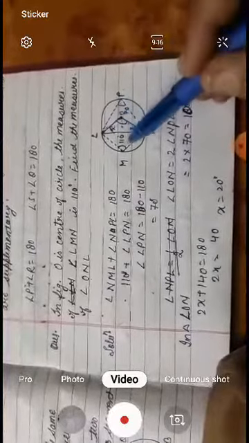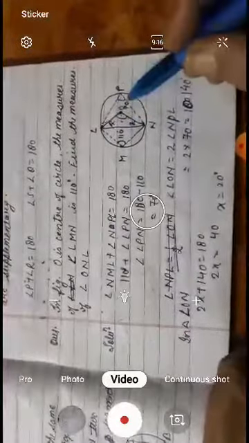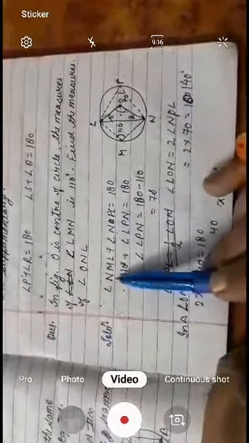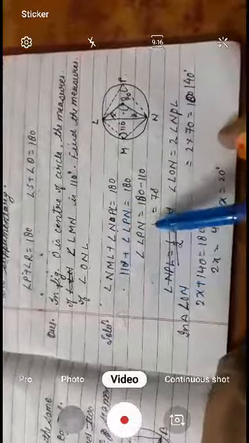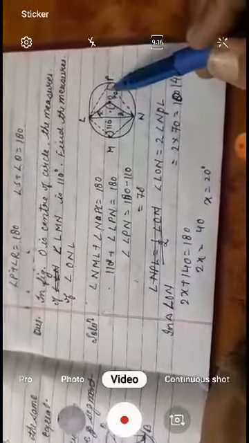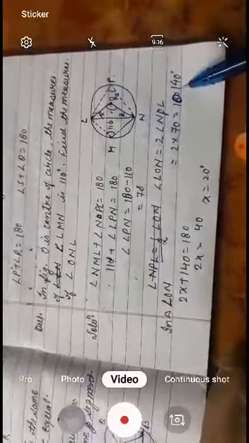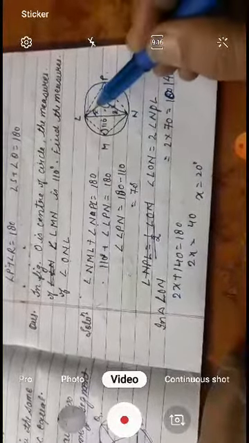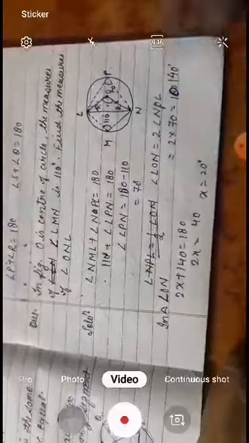Firstly, we have to make this. These are in a cyclic quadrilateral. If this is 110, then this comes 70. We have to complete this in the form of naming. Angle NML plus angle NPL is equal to 180. One is given, then the other is 70. If this is 70, it means this is 140, because this is double the angle at the center, so it comes 140. Now we are taking angle LOM. These are two radii, then it is x, and we have to find the value of x. It comes 20. Is it okay?